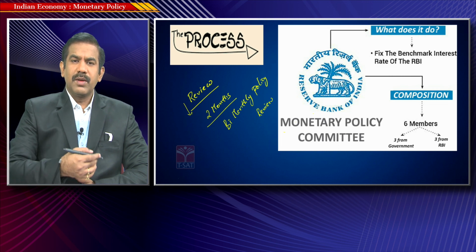But over a period of time, the economy might be experiencing certain issues, maybe because of some internal or external factors. So as a result, the RBI either needs to increase the supply of money or decrease the supply of money to address various concerns in the economy. That's the basic reason the RBI keeps reviewing the policy once in every 2 months. That is a regular practice as of now.